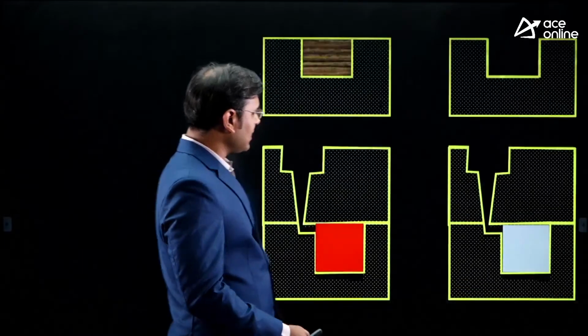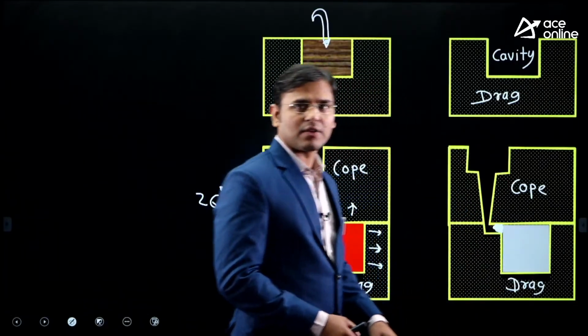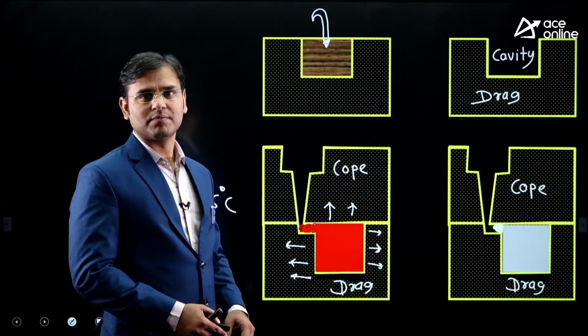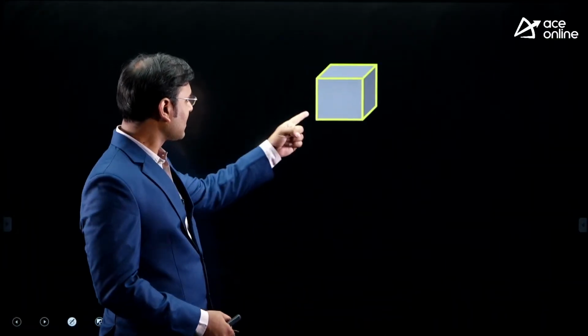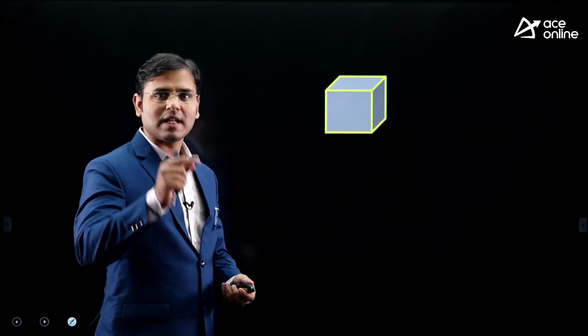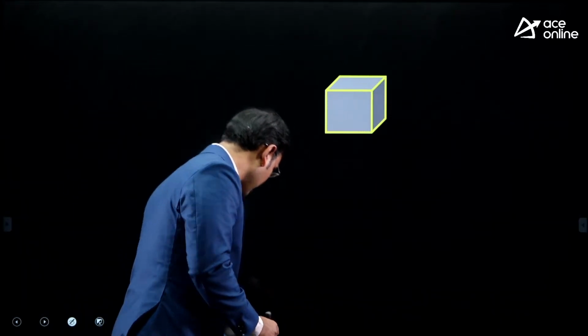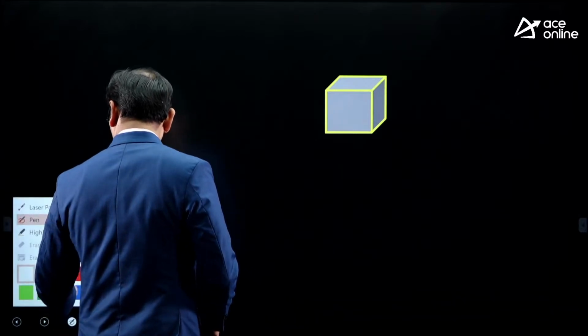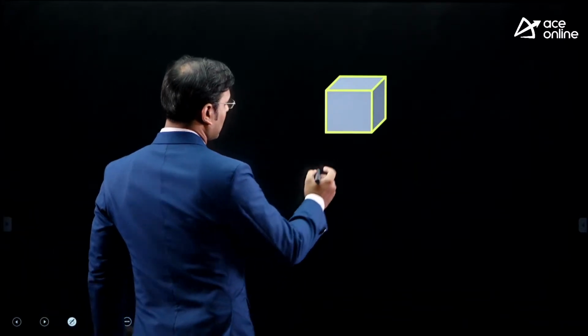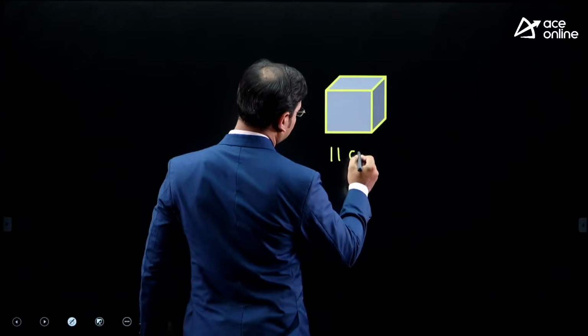But now here 12 centimeter and we started breaking that cope and drag. But what happened now? I expected that this casted component must have a 12 centimeter size. But it is not true. It is never true. I got here 11 centimeter.